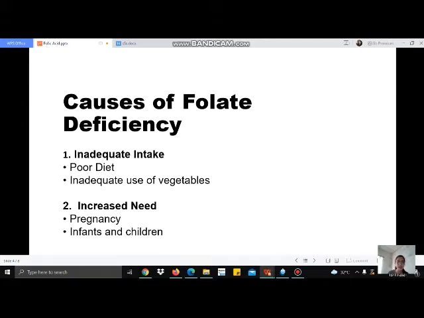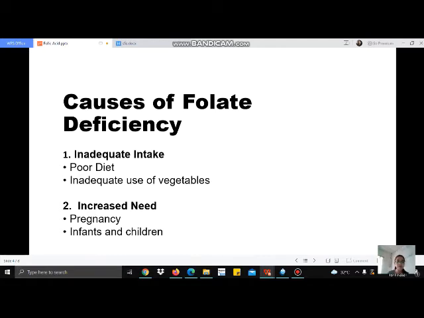So second, we have increased need. A woman's demand for folate increases during pregnancy, and pregnant women should receive folate supplements of approximately 500 micrograms per day. And infants and children also have increased need for folate during growth.